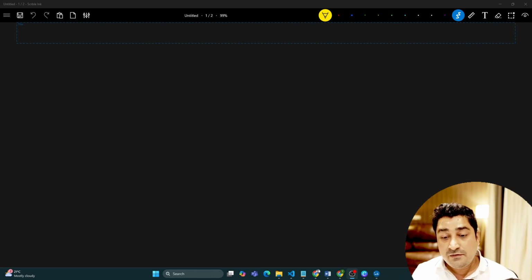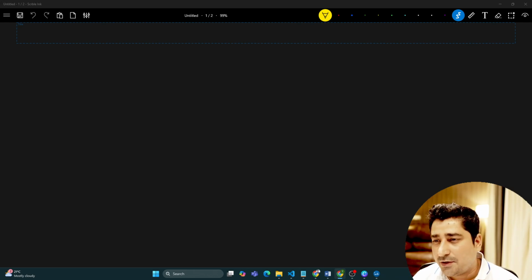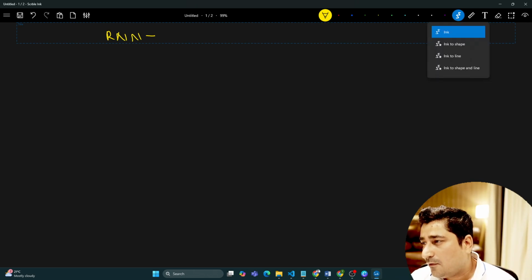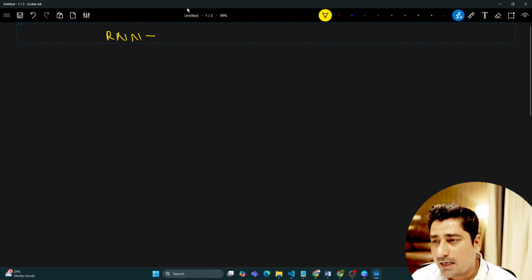This was a problem with respect to a neural network, and this is where researchers introduced a network called RNN. The full form of RNN is recurrent neural network.